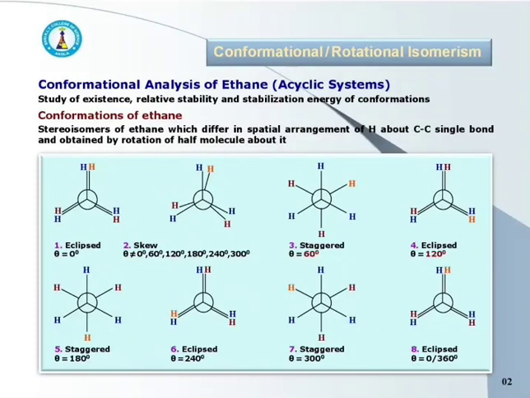In skew conformation, hydrogen atoms are somewhat apart from each other, so quite less repulsion and less van der Waals steric strain. Whereas in staggered conformations, hydrogen atoms are far apart from each other, so very less repulsion and so minimum, that is least van der Waals steric strain.